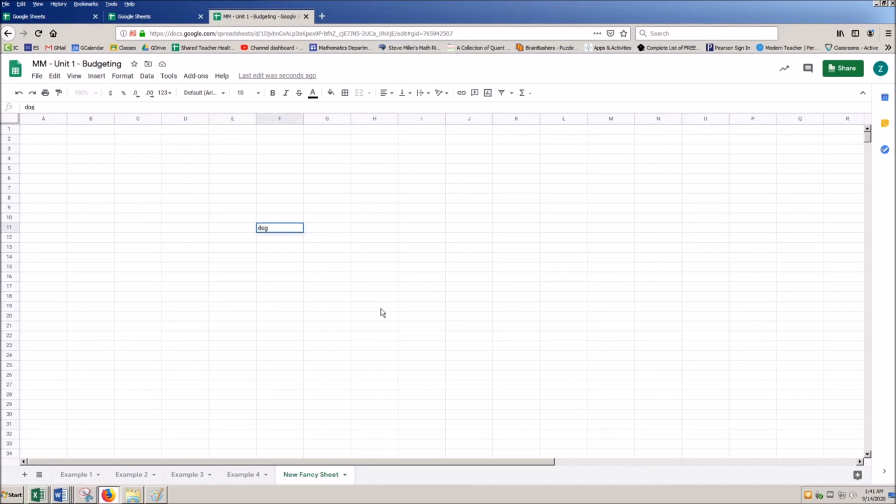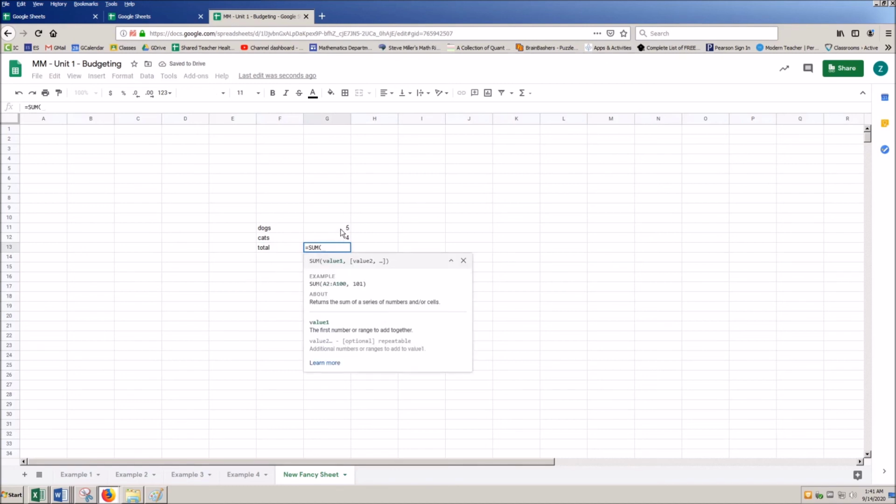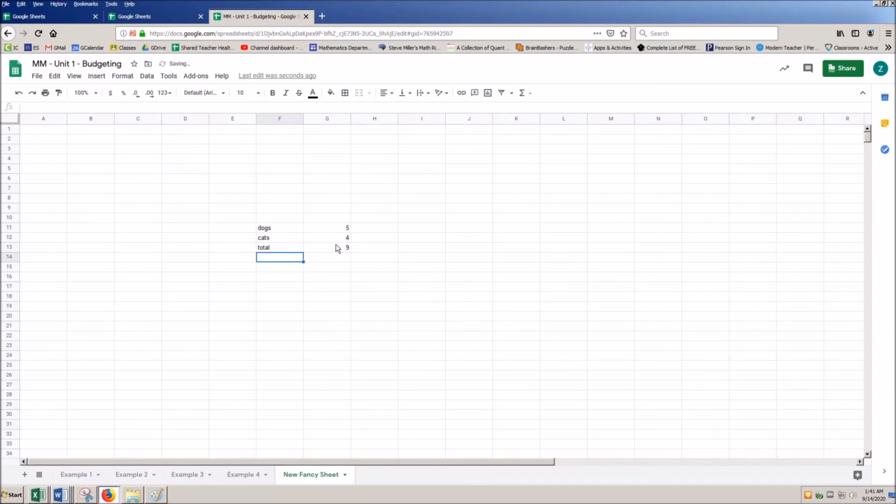I could say I have 5 dogs and 4 cats, and I could say the total number of animals here is going to equal the sum of these two things. Boom, 9 animals in total. Just another quick example of how we're utilizing Google Sheets here, and we can do whatever it is that we want.